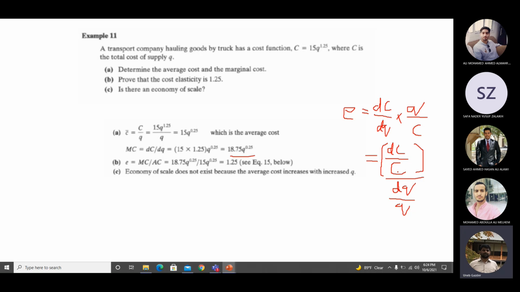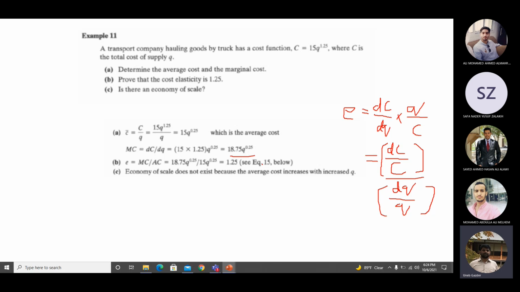Change in cost per unit cost. What is this? Change in supply per unit supply. Okay, so this is elasticity. Change in one unit of something divided by change per unit of something else. In the previous examples it was demand and price. In this example it is cost and supply. So this is how we came up with this equation.